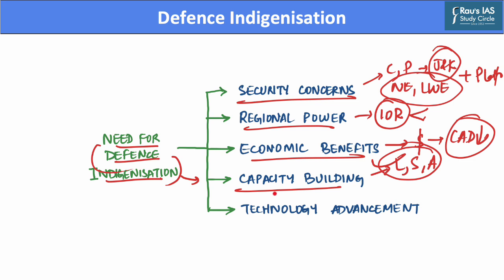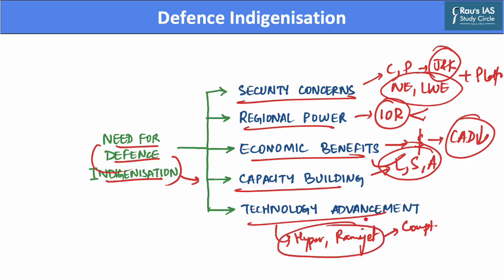Further, with the passage of time, there has been an advancement in military technologies, and the nations who have developed these advanced technologies, such as hypersonic missiles or ramjets, gain significant advantage over their competitor nations. Further, these advanced technologies are subjected to various export controls. Therefore, if India needs to have these kinds of technologies with its military, there needs to be several advancements in indigenous technology, and this requires efficient infrastructure on India's part.